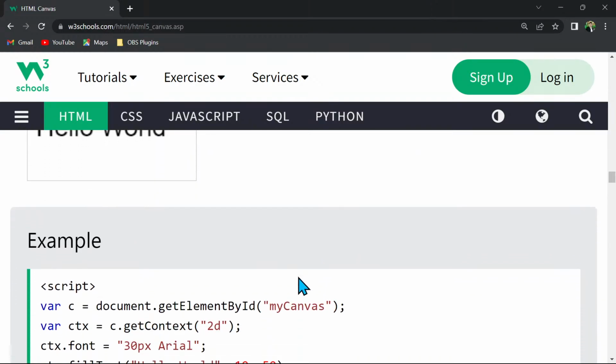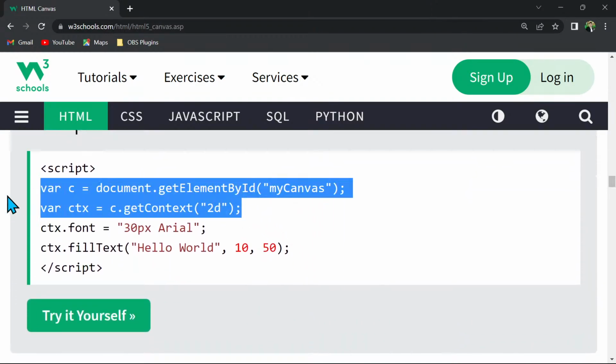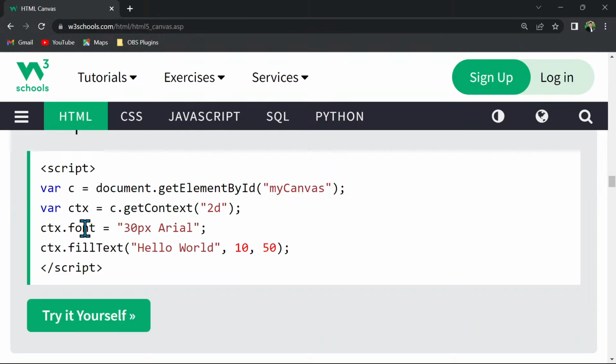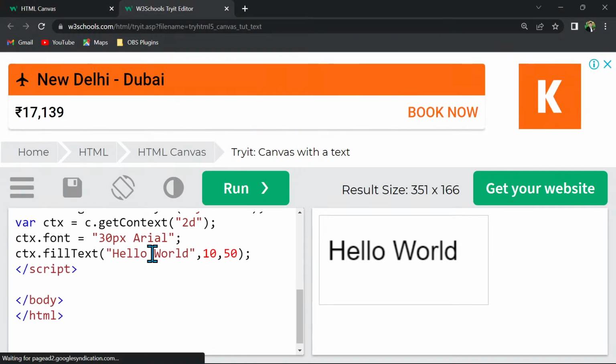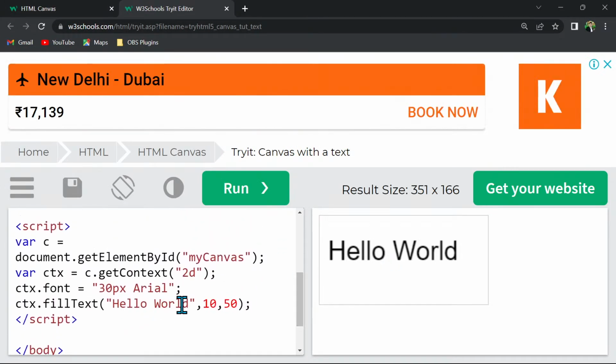And if you want to write text on it, let's say, again the first two lines are going to be the same. Then the third line will be font. We have to define how many pixels and which font family we want, and then we have to write the fillText method, in which we will write the text which we want to put, and where to put that in terms of x and y axis we have to write that as well. And once we are writing all these things, we don't need to use stroke in case of text.